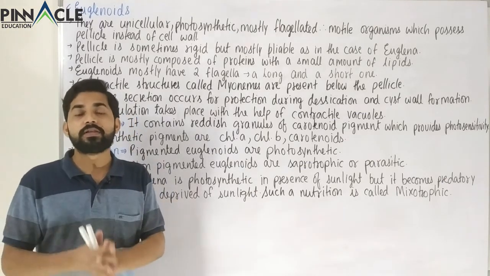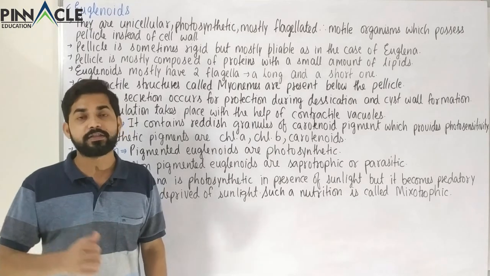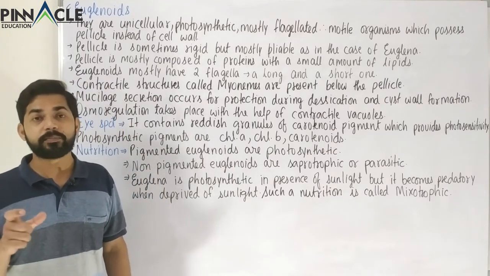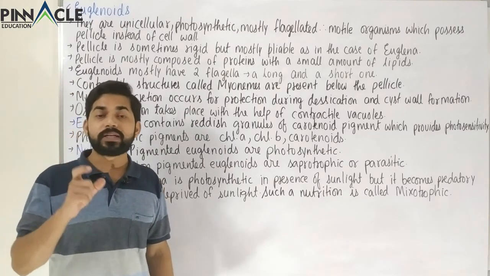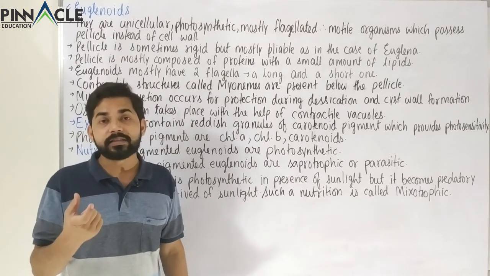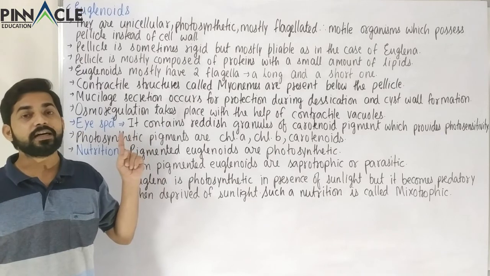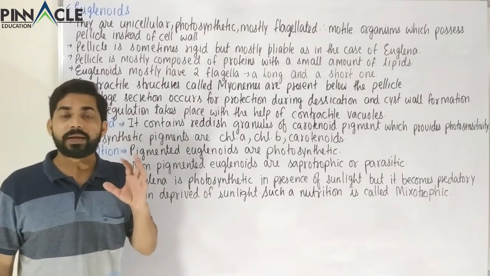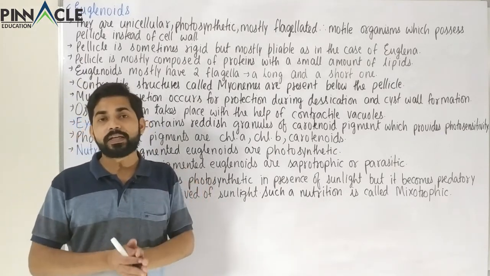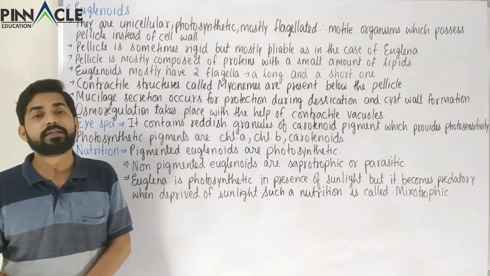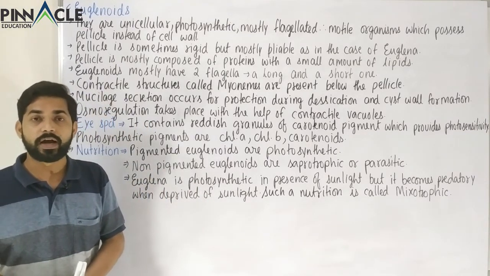It's not that the cell wall is absent and nothing is there in its place. There is a proteinaceous layer, and that is named the pellicle. Instead of a cell wall, here the pellicle is present. The pellicle is normally composed of proteins with a very small amount of lipids and also a few carbohydrates.